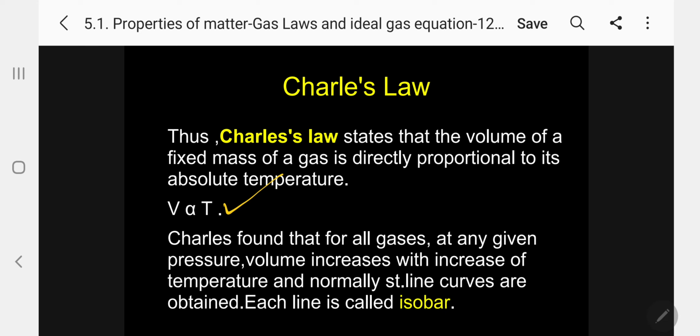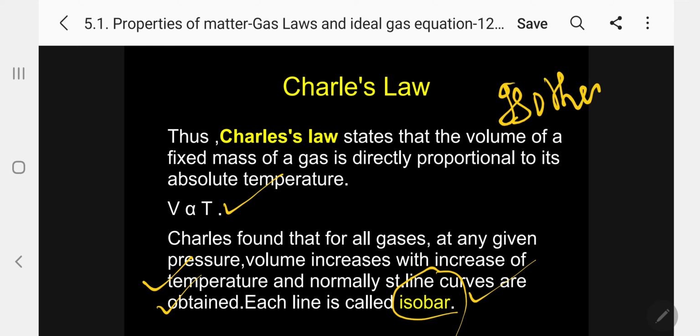Charles found that for all gases at any given pressure, volume increases with the increase of temperature. Whenever temperature increases, gases will expand. And normally straight line curves are obtained. Each line is called an isobar. In the case of Boyle's law, it was isotherm. Iso means same, therm means thermal, so temperature is constant. This is isobar: pressure constant. Isobar, you remember, the B sound is identical to P.